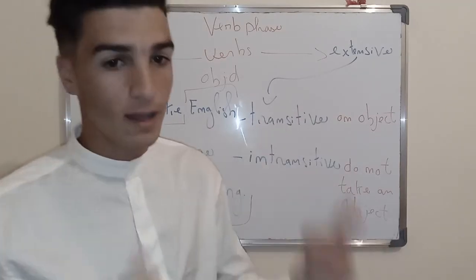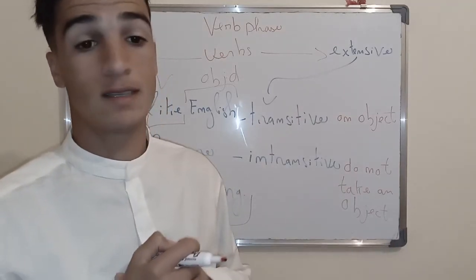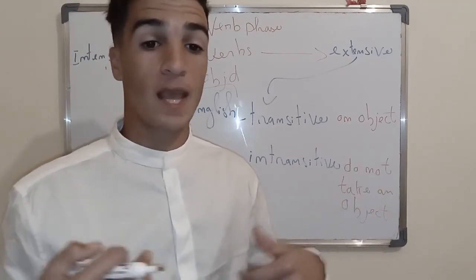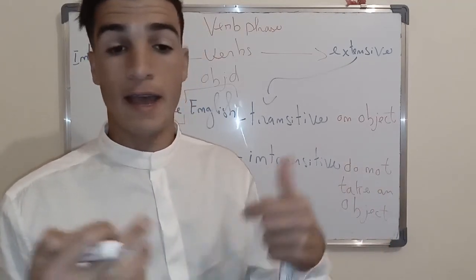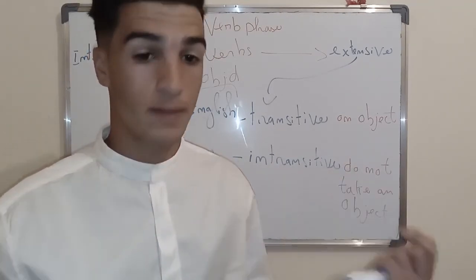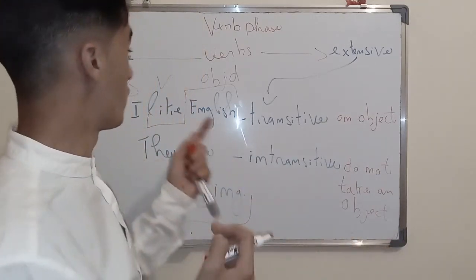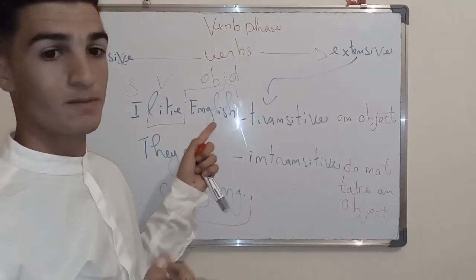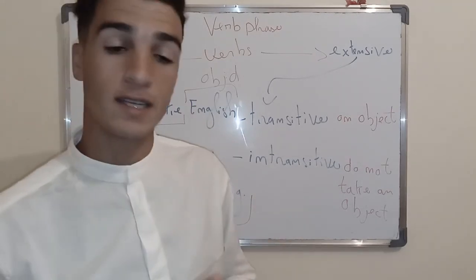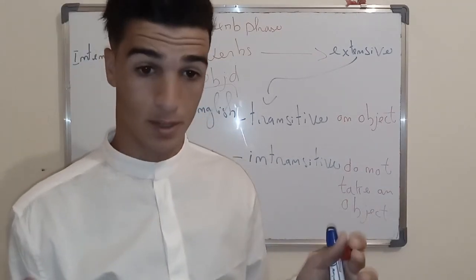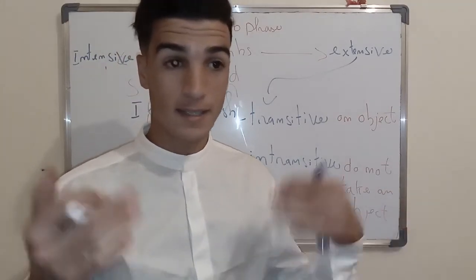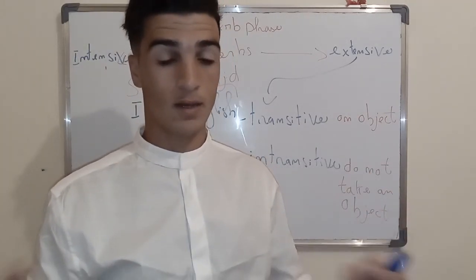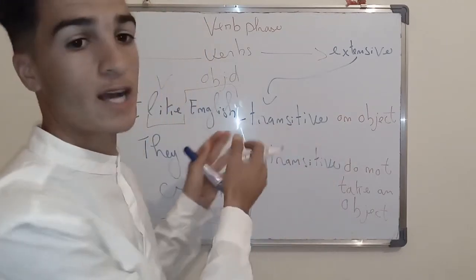So when I say "I like" and stay silent, that gives a hint that there is something missing. I like something. That something is English. We cannot say "I study" and stop. That doesn't make sense. I study something, for example, English. I study English.